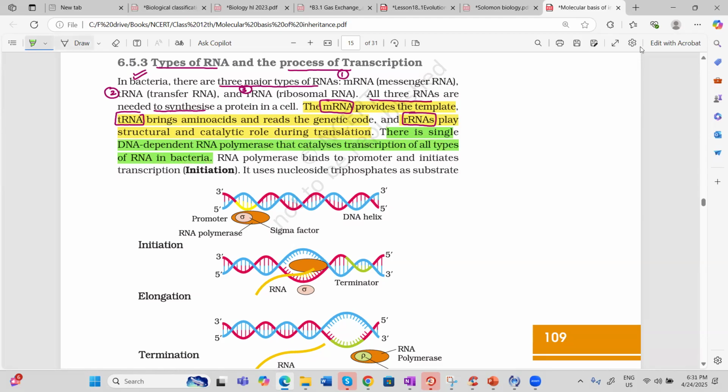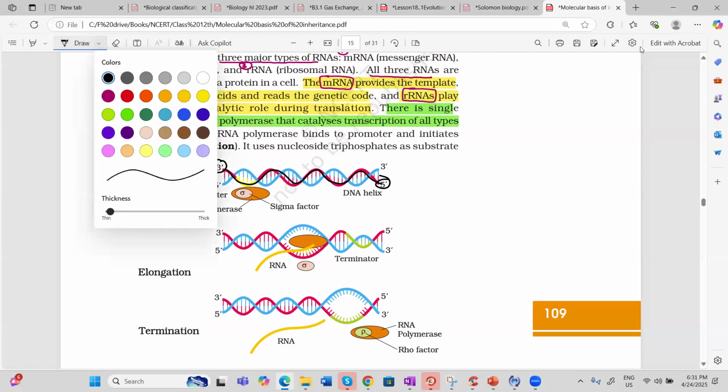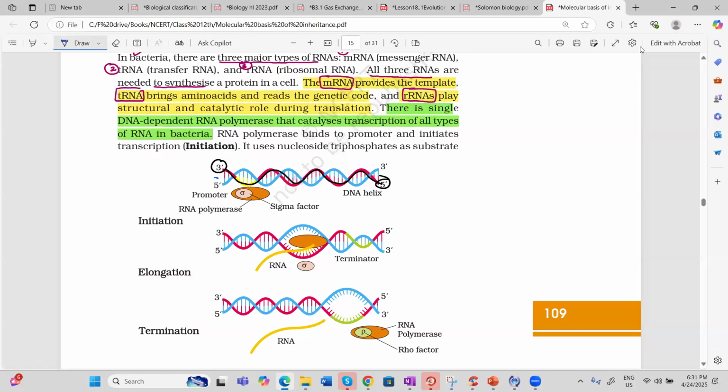Now, what will happen? See the diagram carefully. RNA polymerase. First of all, when you draw in your exam, you have to remember, check carefully. This red color, 3 dash we have to start and we have to move this way. Very important diagram and make it 5 dash here. Second is, you start with the 5 dash here and make it this way. So first of all, do the labeling properly, 5 dash and 3 dash.